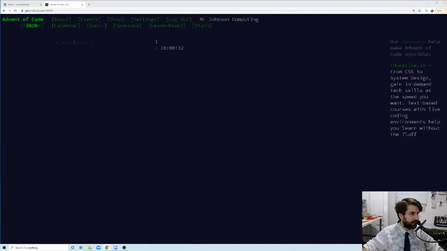Fantastic. So this is Advent of Code 2020, and I'm going to be doing each day's challenge every day through December. Maybe not Christmas, but definitely a majority of these. If you've never heard of Advent of Code before, it is essentially a website where every day of December, from the 1st up to the 25th, a new programming challenge is put out.